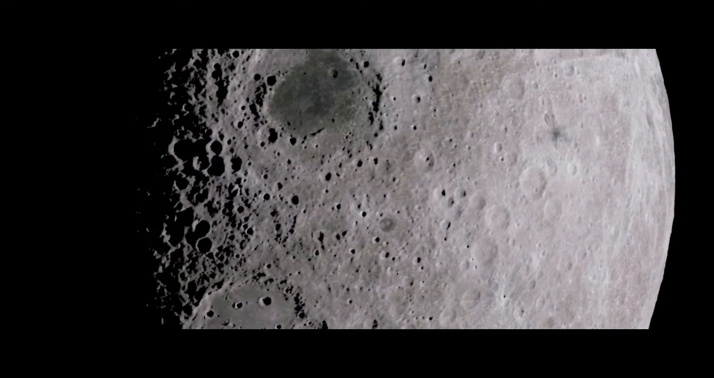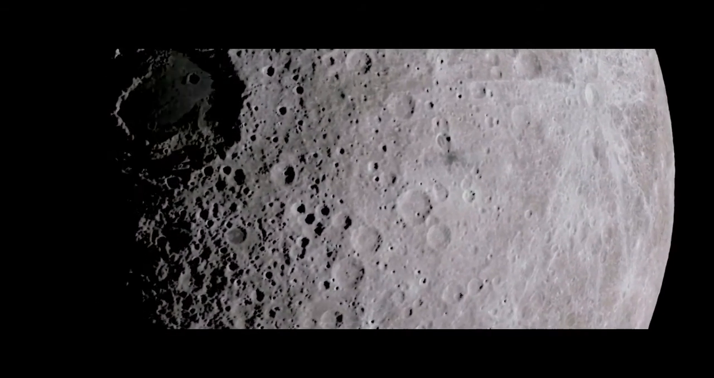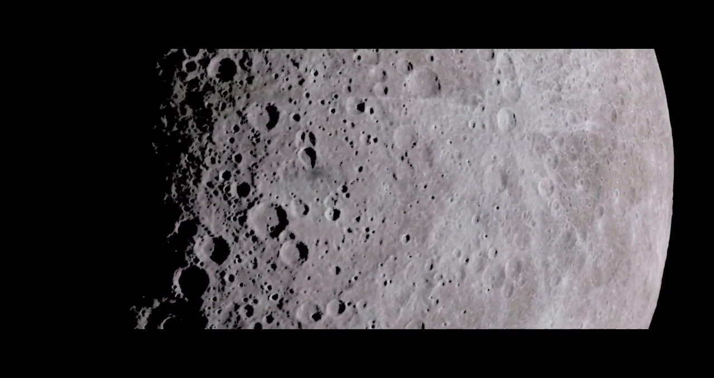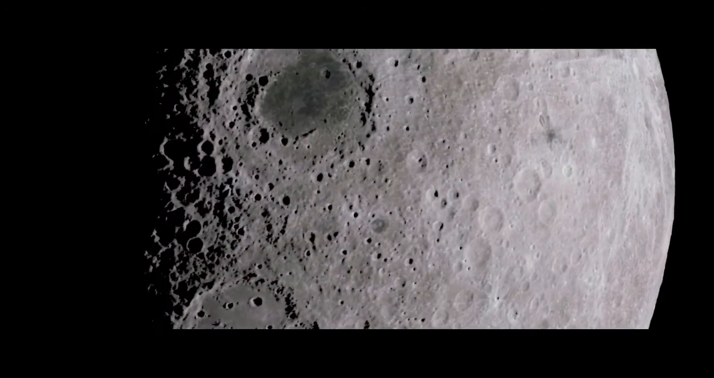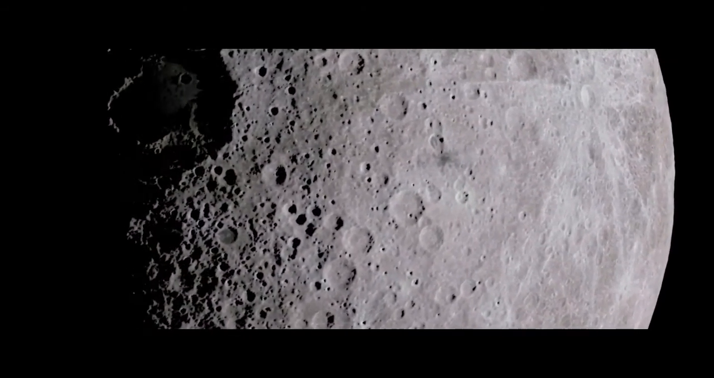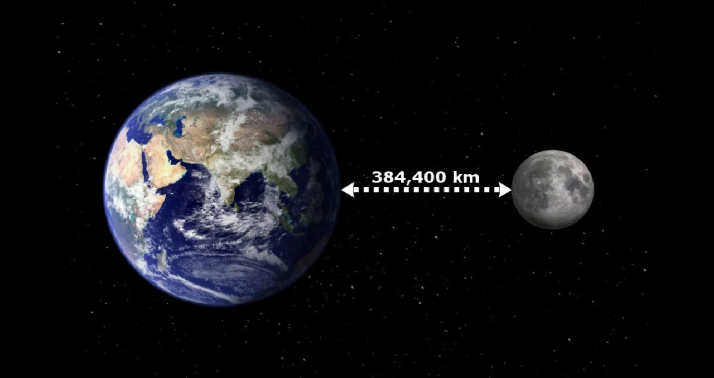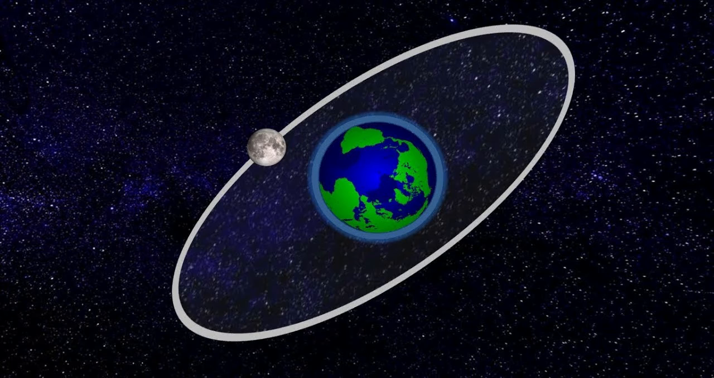Now let's talk about the Moon. Our Earth has only one satellite, that is the Moon. Its diameter is only one-fourth of that of Earth. It appears so big because it is nearer to our planet than other celestial bodies. It is about 3,84,400 km away from us.